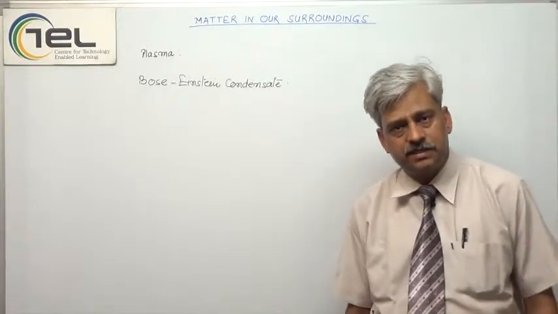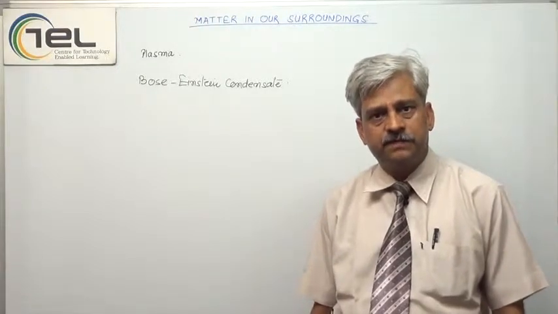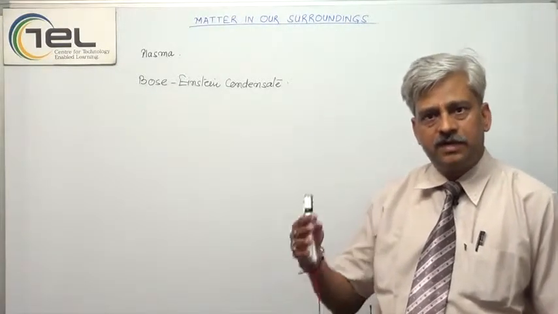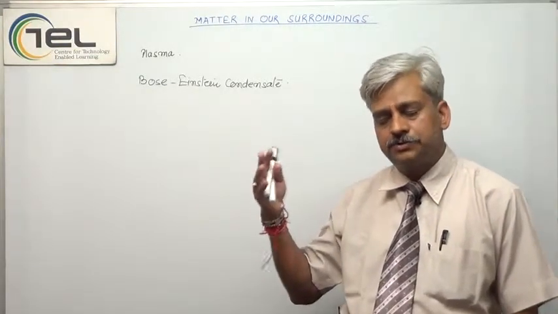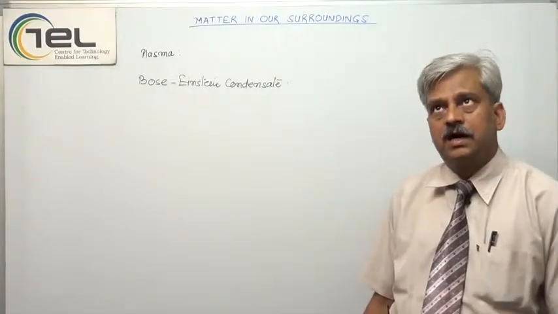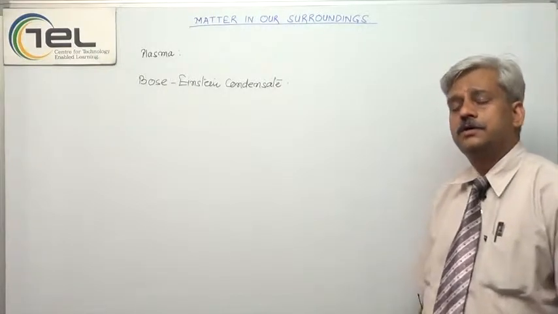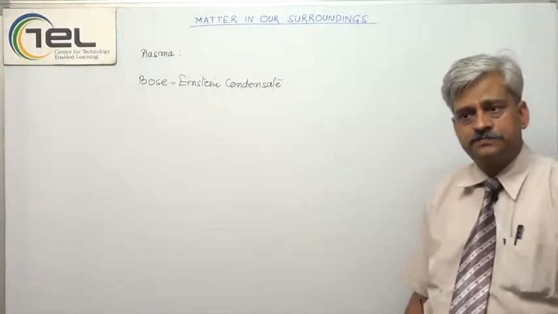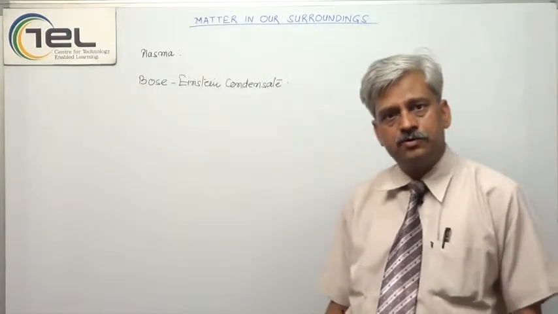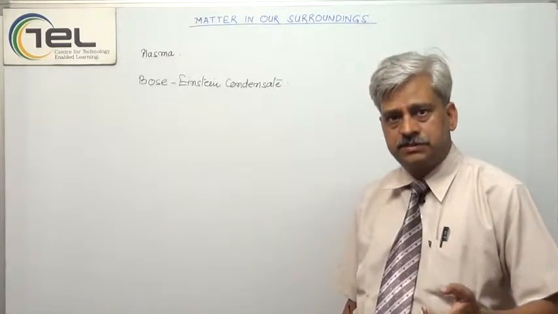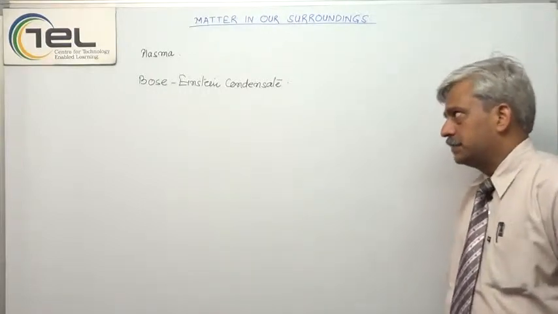The plasma state does not exist naturally in the atmosphere. It only exists at very high altitudes of the atmosphere. However, this state of matter is present in all tube lights and lamps, incandescent lamps we call them, and in those, the glowing mass of ionized gases, this we call the plasma state.